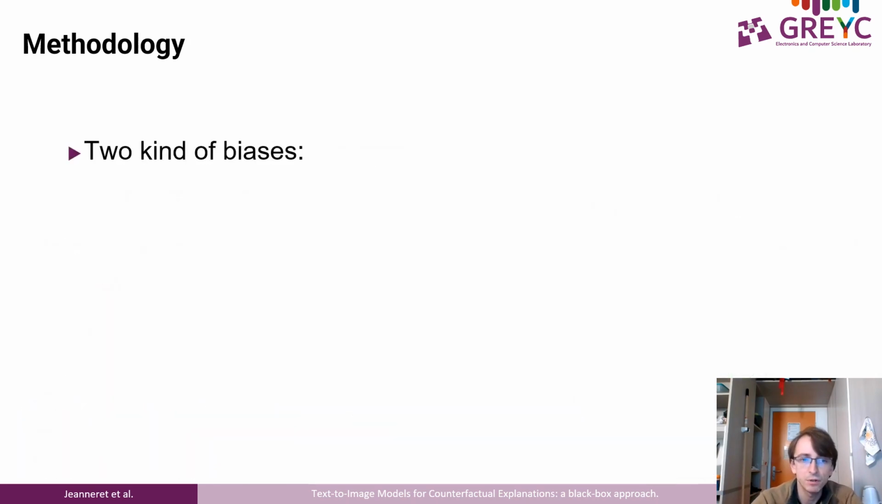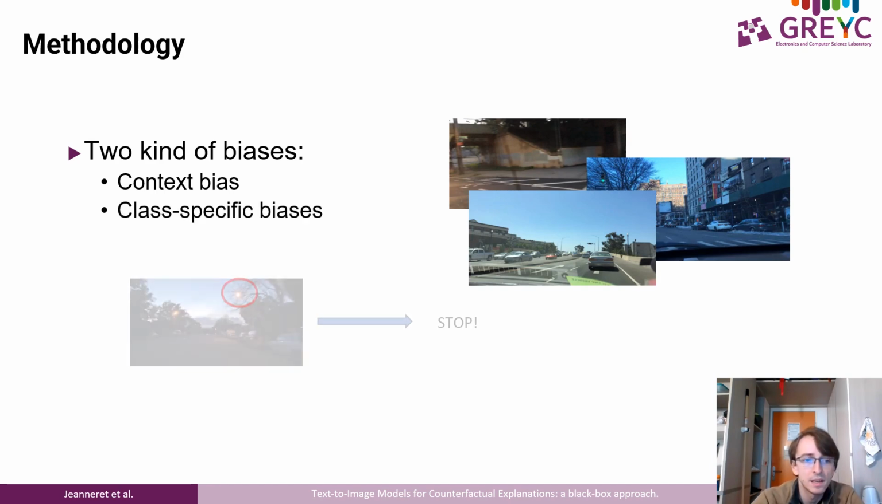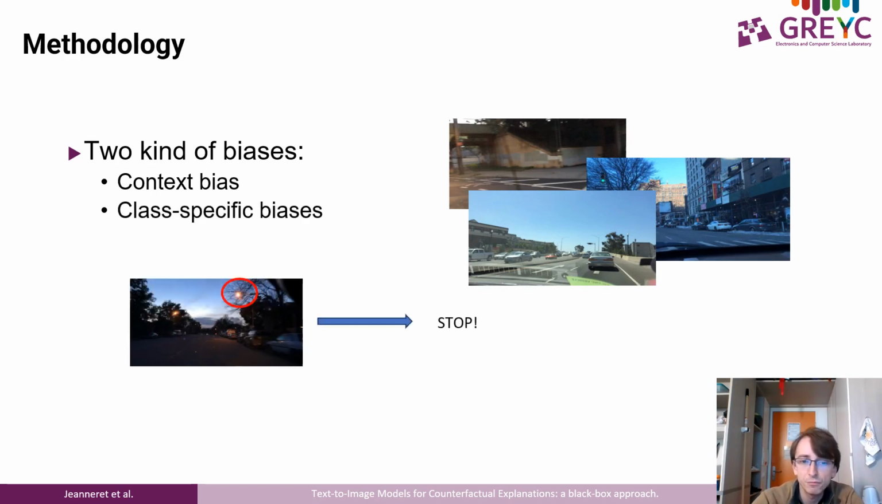Before explaining our method, we identify two biases learned by a classifier. The context bias, which relates to the image generation process, for example, taking street images from a car for autonomous driving. And the class-specific bias, where we have specific features used for the classification. For example, stop when the model detects a red light.